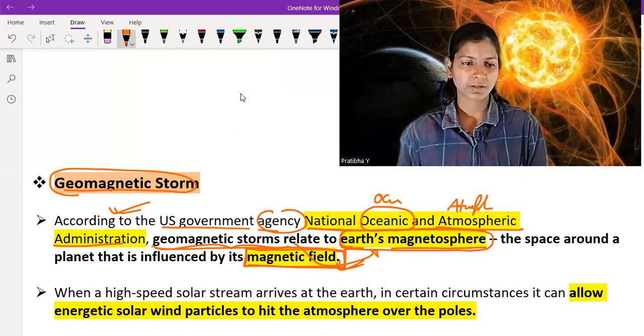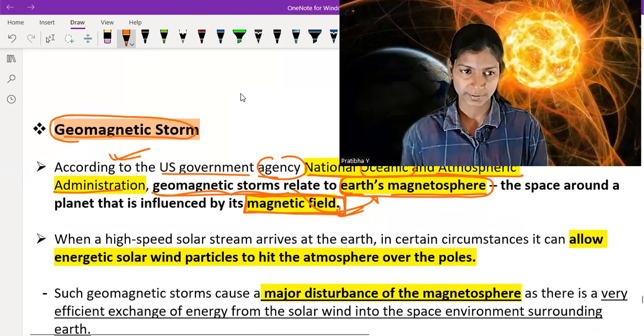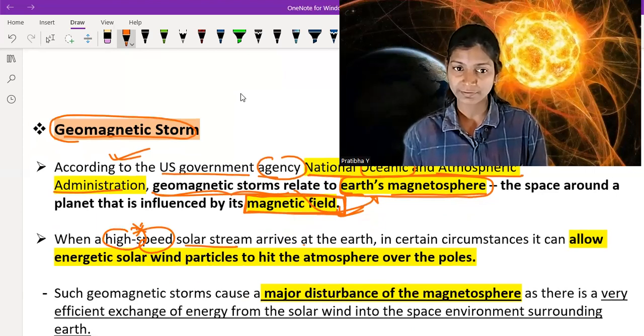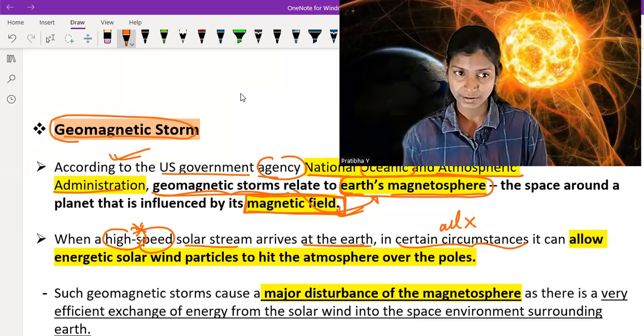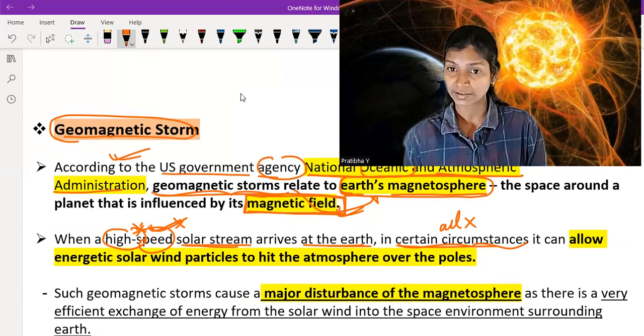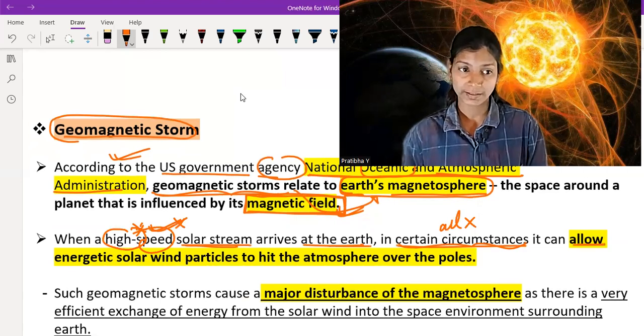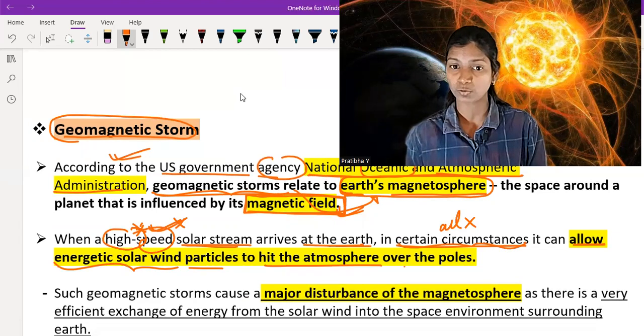Next, when high-speed solar streams arrive at the Earth, remember high speed, in certain circumstances, not all, it can allow energetic solar wind particles to hit the atmosphere over the poles.